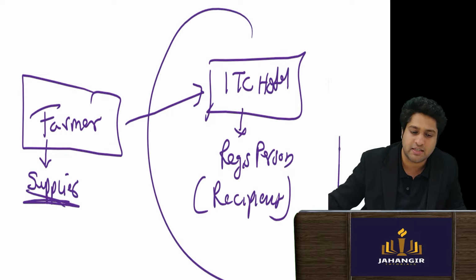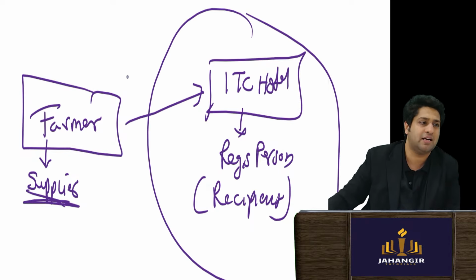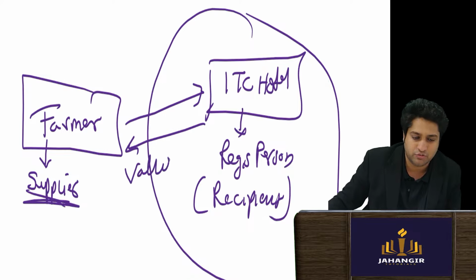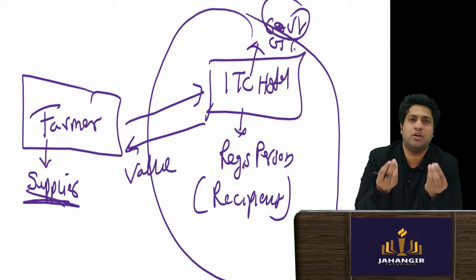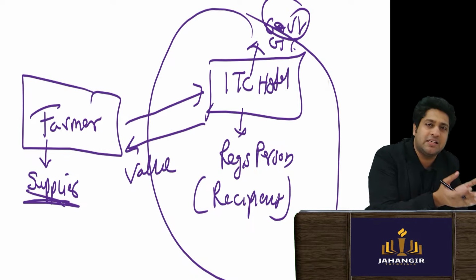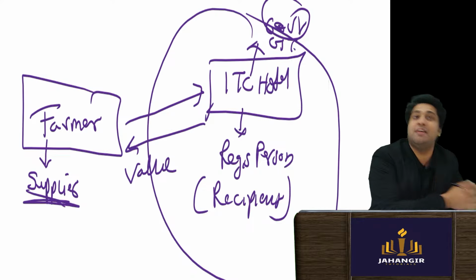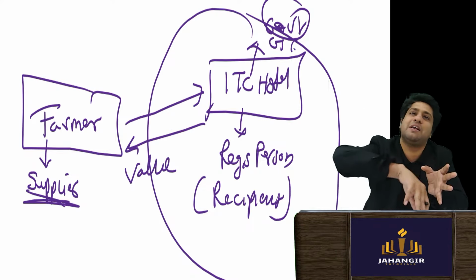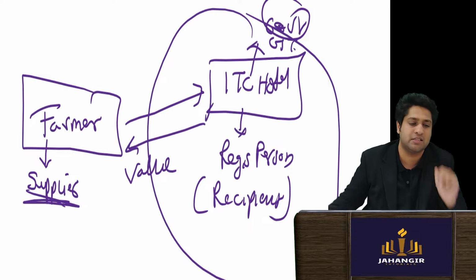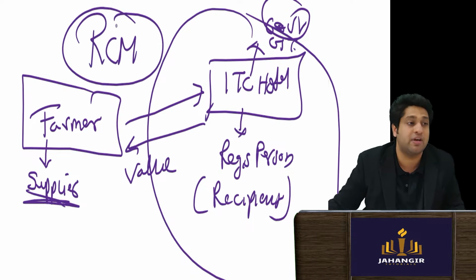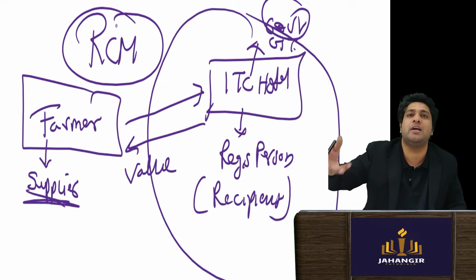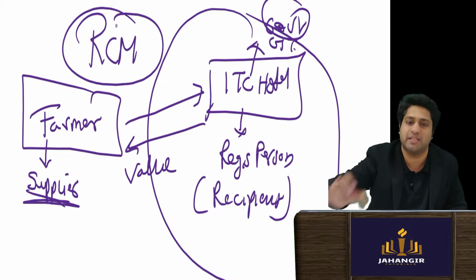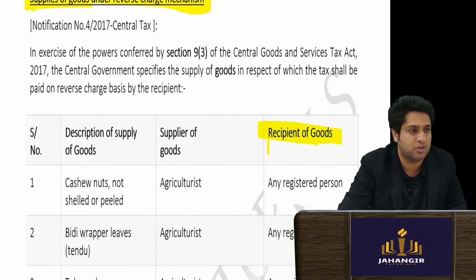So whenever they are giving supplies to a registered entity, we are telling the company that you just pay them the value of the goods, and the GST you pay directly to the government. We tell the companies not to pay these small people the GST amount, since they will not come and pay us the GST anyway. Might as well pay us directly the GST amount. This is called the reverse charge mechanism. So wherever you see RCM, the recipient will be a registered person. He is already registered, he can directly pay, he has all the systems in place, rather than telling everyone who are small players to get registered.